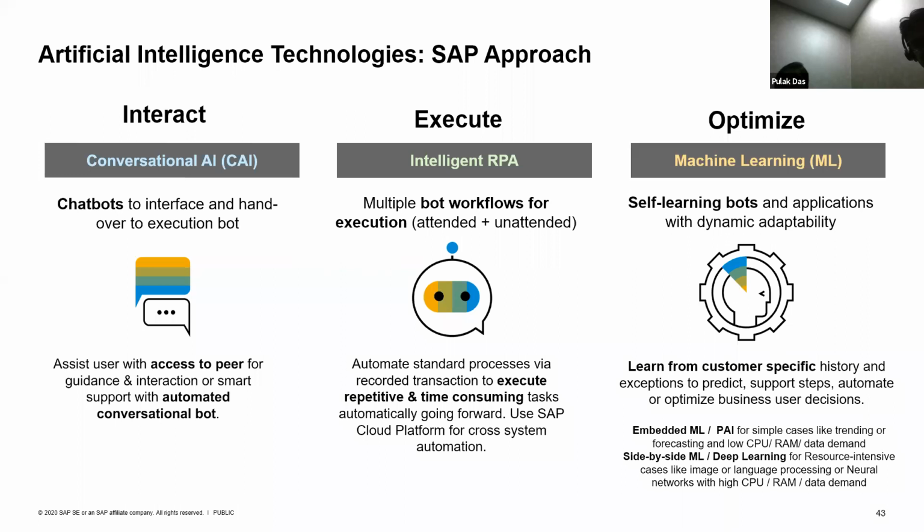Another intelligent technology which we use to optimize the business is machine learning. In the machine learning, what we are covering is by looking at the historic data in your system, the machine is proposing some proposals for your business. So if you have an enormous amount of data in your system, which is helping you take a decision, an example could be a cash application. Maybe I'll take you through the details of cash application in this, just a sec.